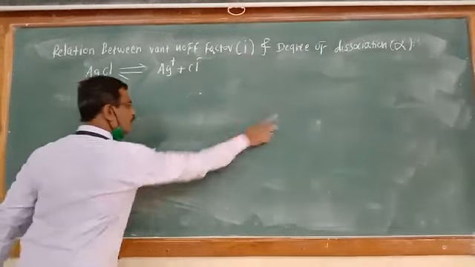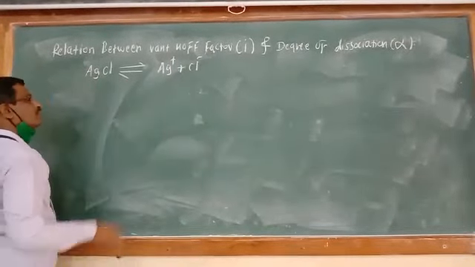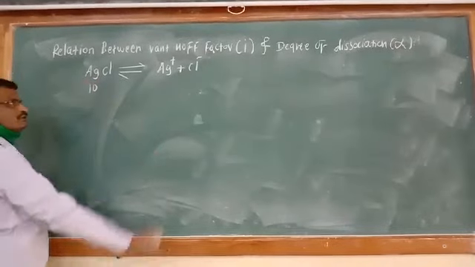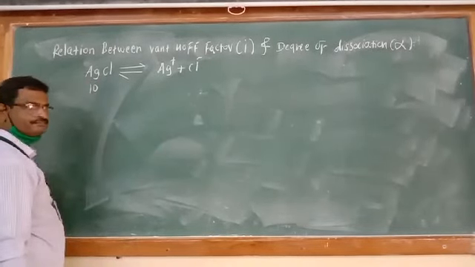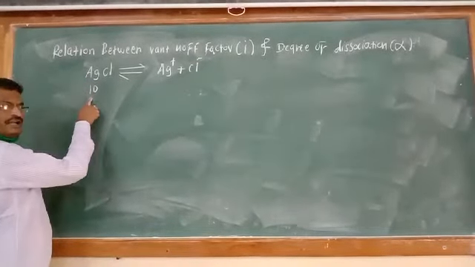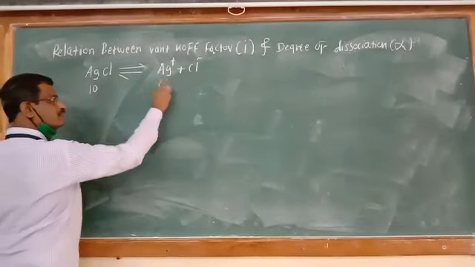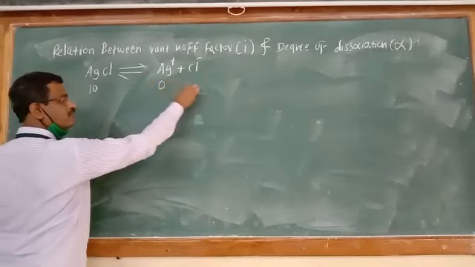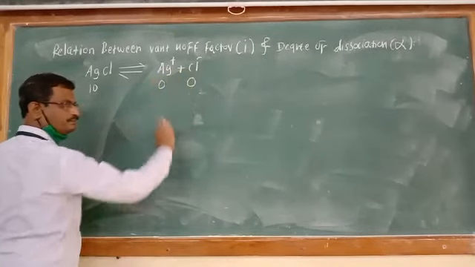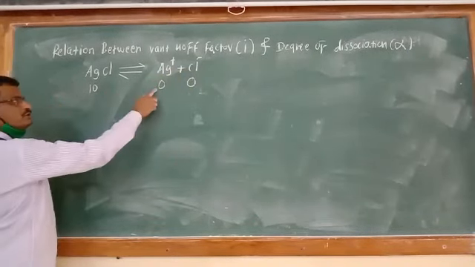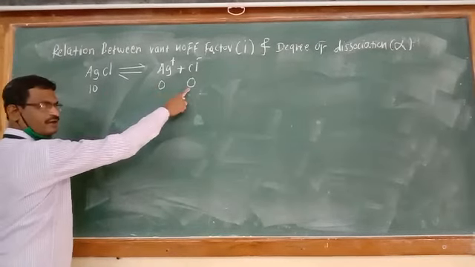Suppose we have 10 molecules of AgCl at start. At start, Ag plus moles 0, Cl minus ion moles 0. We have taken 10 molecules and 0 ions at start.